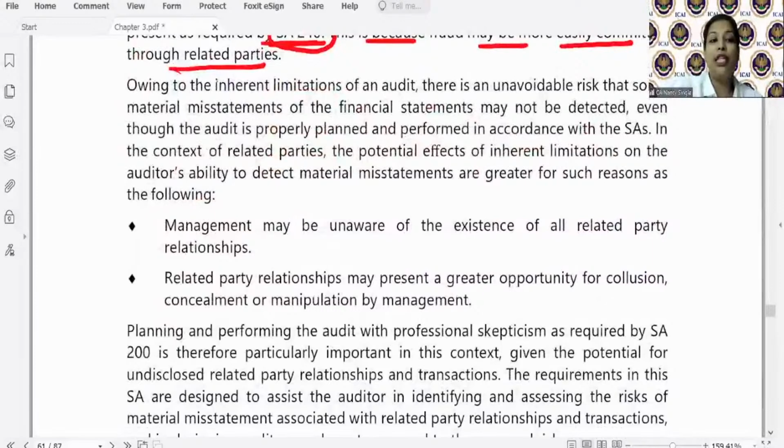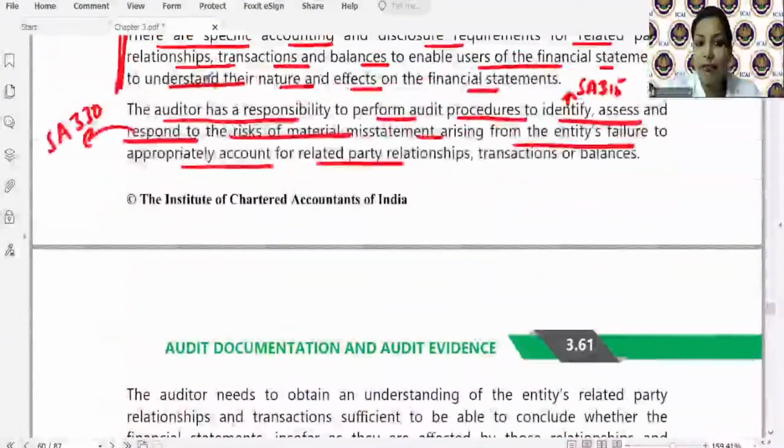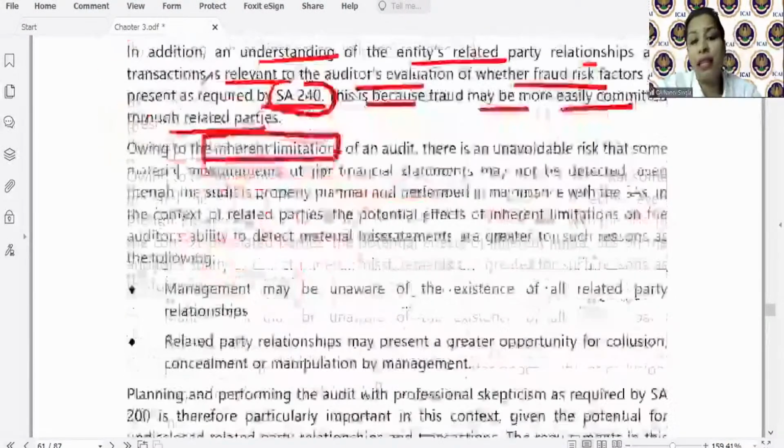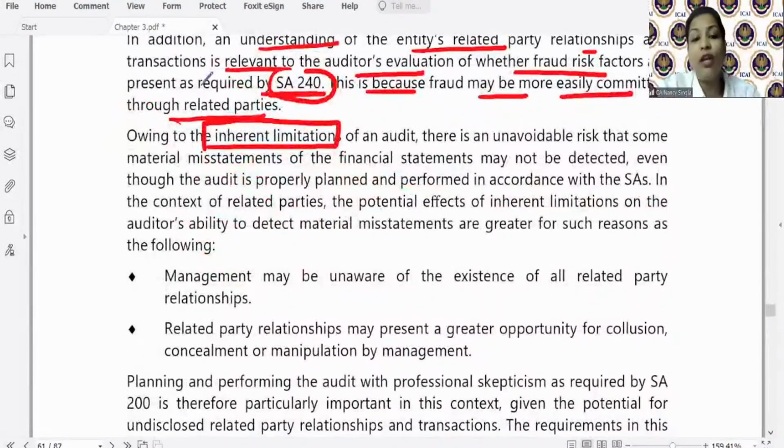Owing to the inherent limitations of audit. So students, see, many of you were saying, ma'am, how to learn, how to remember, because it often happens that after the session, everything is mixed up. See, if I ask you about the responsibilities of the auditor with respect to related party, what comes to mind? First comes identify and assess in SA 315, then respond in SA 330. Further, what does the auditor basically have to report? Whether the financial statements reflect a true and fair view. Since fraud can be committed, so SA 240, and then the inherent limitations are always there. Right? And the solution I told you was that professional skepticism has to be applied.